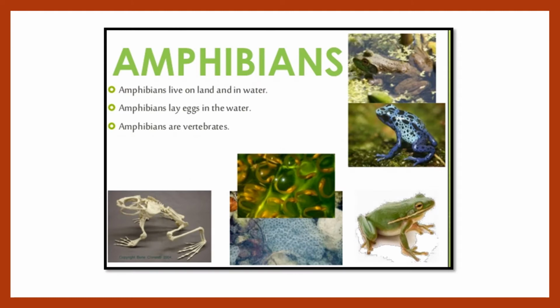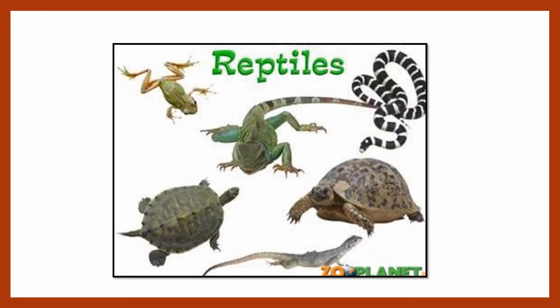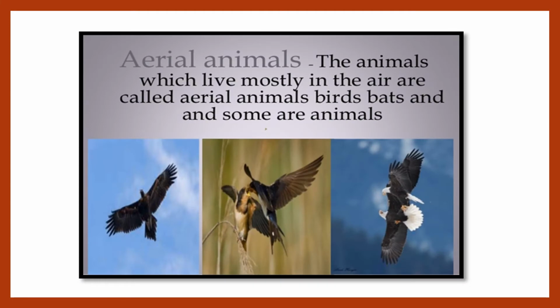The animals living on land as well as in water are called as amphibians, whereas the animals such as snake, lizard has cold blood which lay eggs and that has a body covered with scales are called as reptiles. Then after these children, we have seen aerial animals which live mostly in the air. For example, birds.